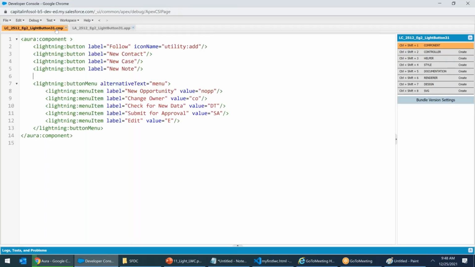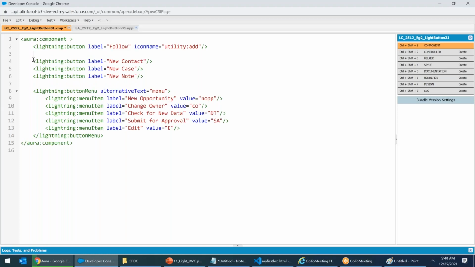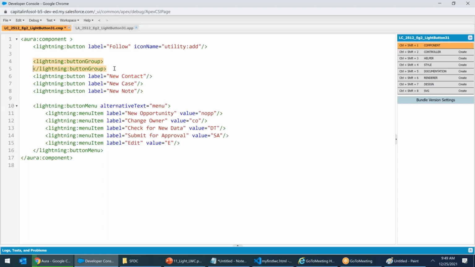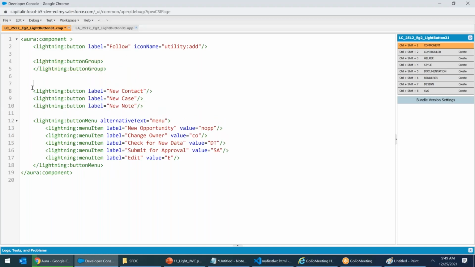How to make a body to body touch? What is body to body touch? After follow, all these buttons are body to body touch. Whenever you want a body to body touch, that means one button should touch the other button, you use a command called lightning button group.